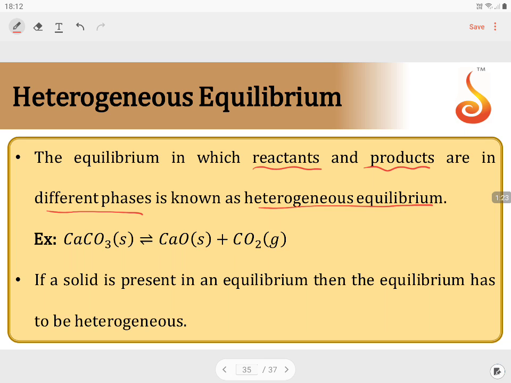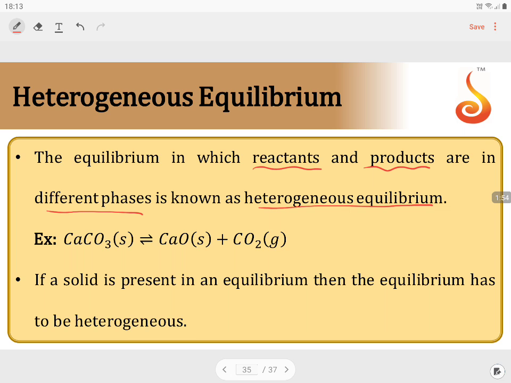Does it mean to say that reactants should have one physical state and products should have a different physical state? No. At least one in the entire reaction, it might be at least one species or more than one species or every single species. It can be any of these conditions, but having at least one species differing in the physical state with the rest is enough to satisfy heterogeneous equilibrium.